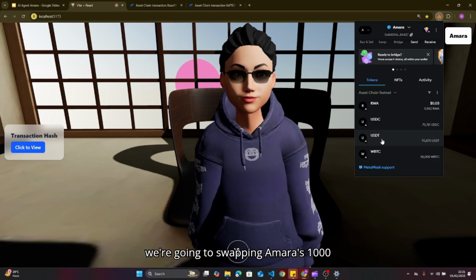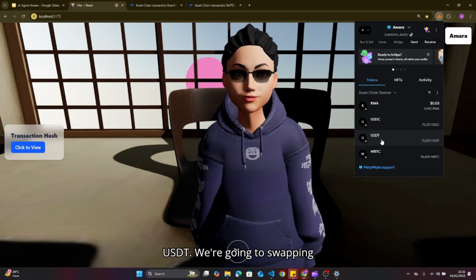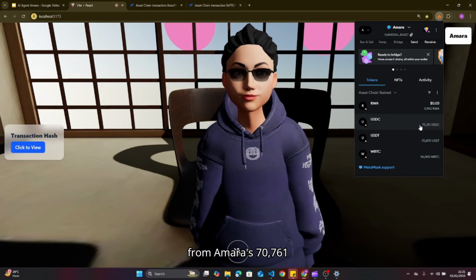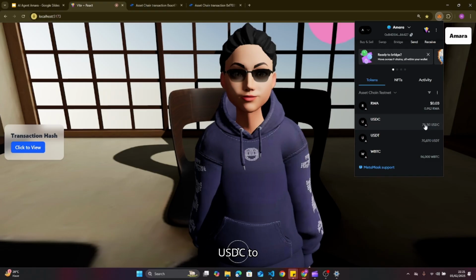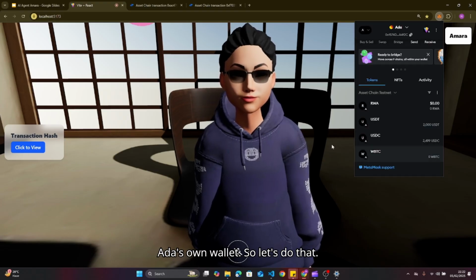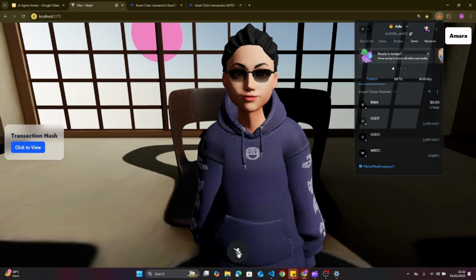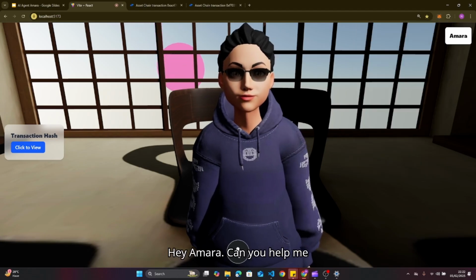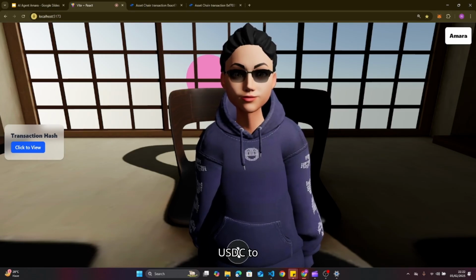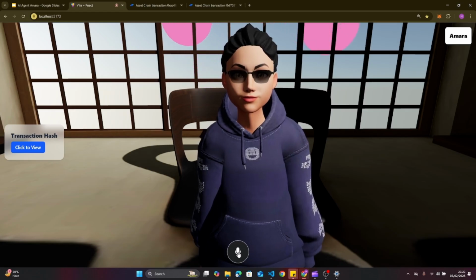We're going to be swapping from Amara's 70,761 USDC to Ada's own wallet. So let's do that. Hey Amara, can you help me swap 1,000 USDC to USDT sent to Ada's wallet?